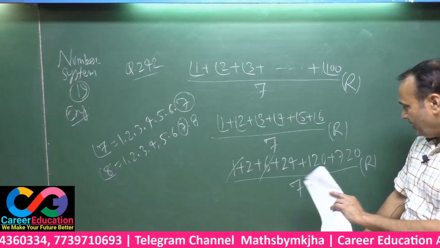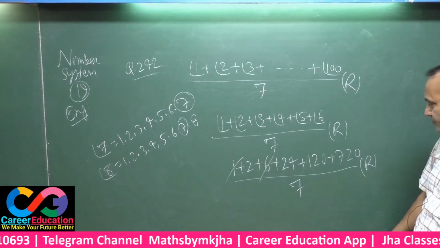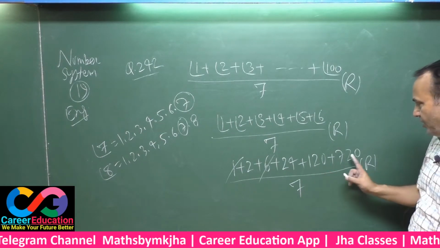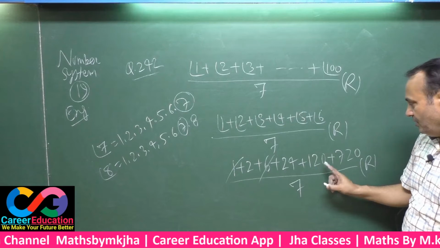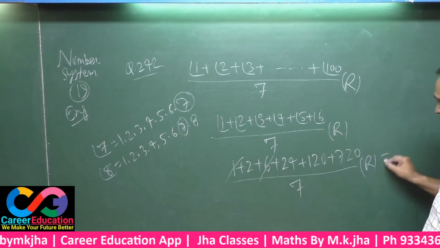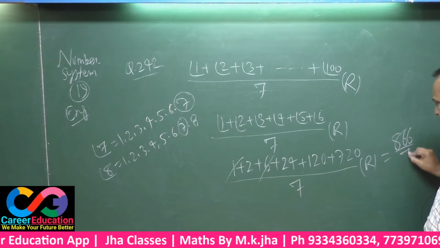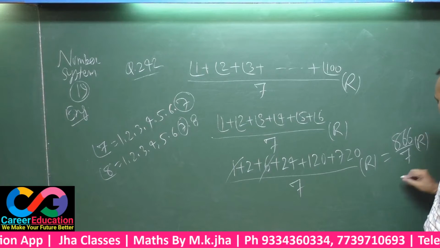Again you have to add all these and get the answer. 7, 1, 840, 860, 866. This must be divided by 7 and get the remainder.